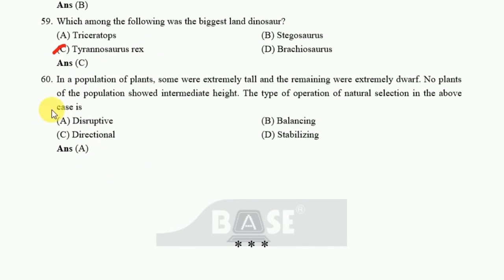That is Rex. In a population of plants, some were extremely tall and the remaining were extremely dwarf. No plants of the population showed intermediate heights. The type of operation of natural selection in the above case, option A, disruptive, is the correct one.